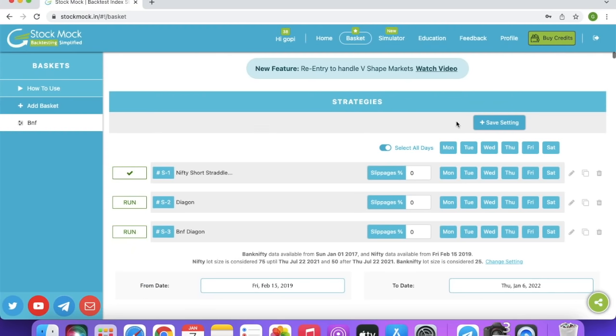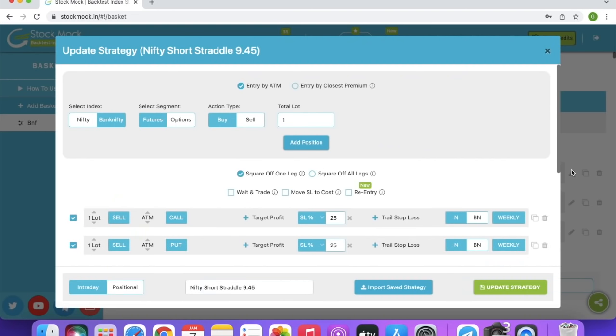Now I will show you. I am using the StockMock website, and on this website you can do backtesting for at least 3 years in Nifty. So we are doing backtesting for 3 years for this strategy. First we have selected one lot of Nifty ATM options. That means we have selected a short straddle, and here you can see the call option.